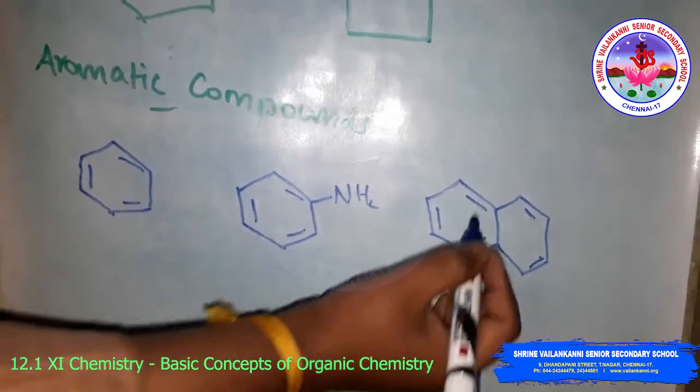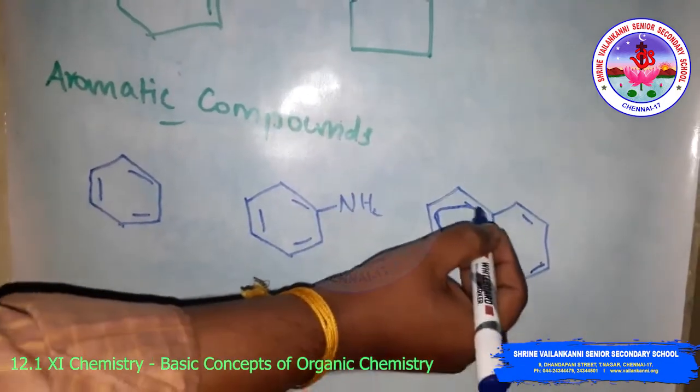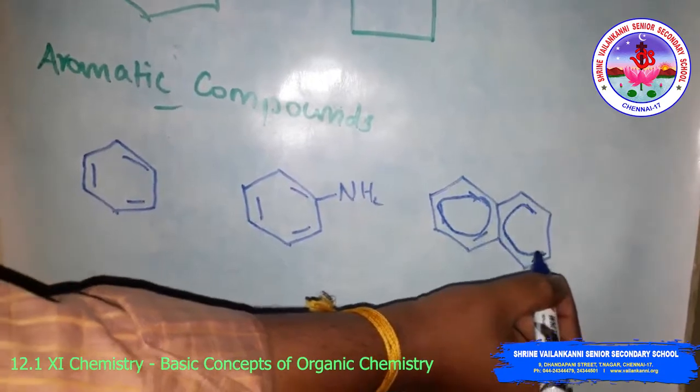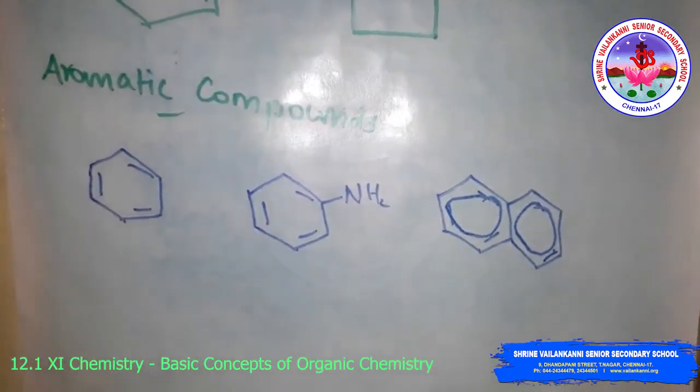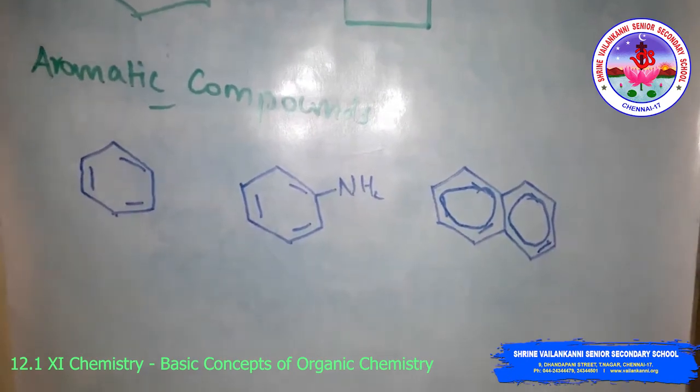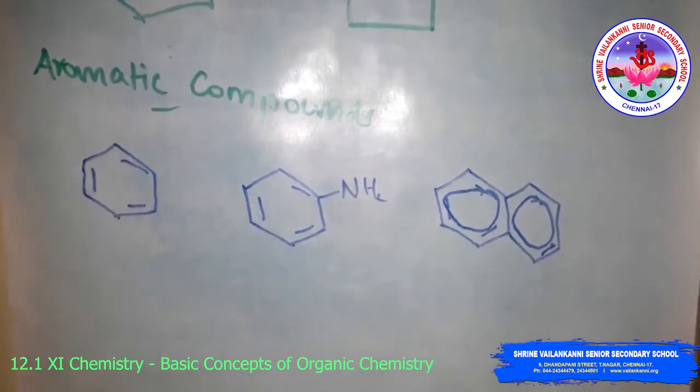We can write it simply by putting a ring like this. So this is called naphthalene. These are called aromatic benzenoid compounds.